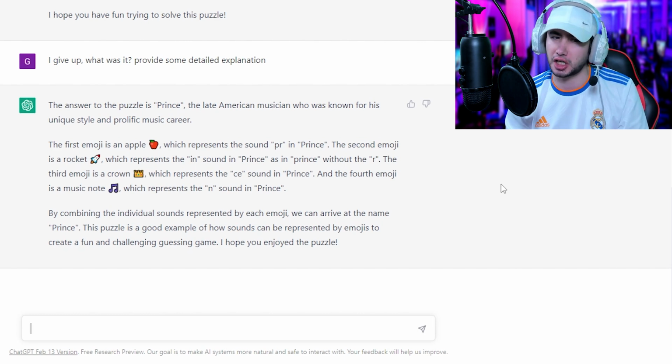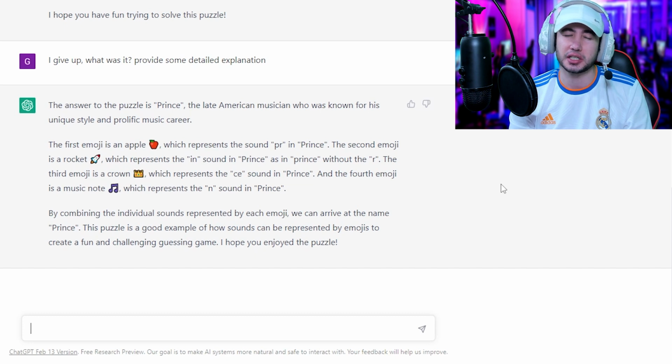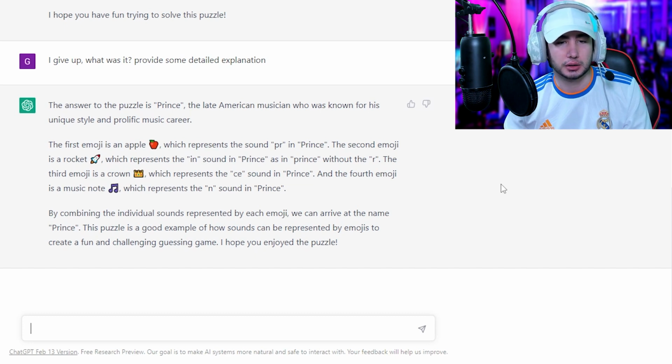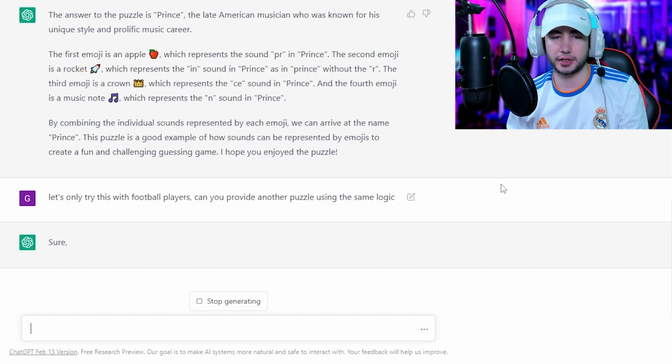Somehow, maybe. It kind of looks like an N. If you squint and use your imagination, and maybe even close your eyes, you can kind of see the N. But yeah, we can arrive at the prince. Okay, I hope you enjoyed the puzzle. It's so fun, yeah. Okay, let's only try this with football players.